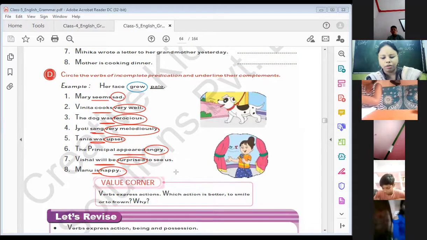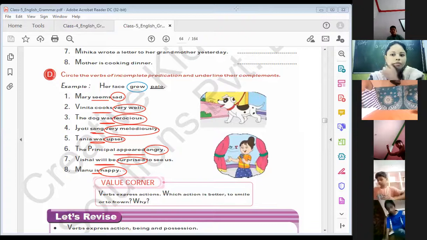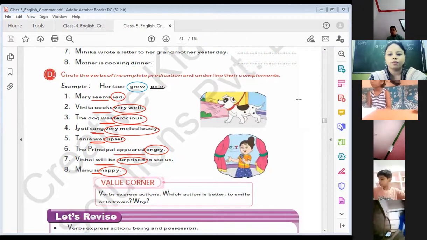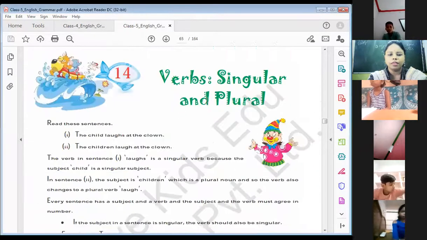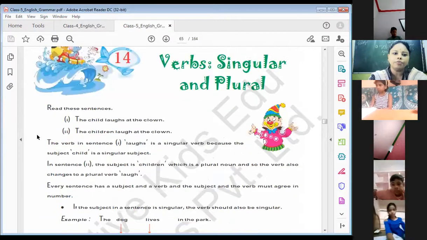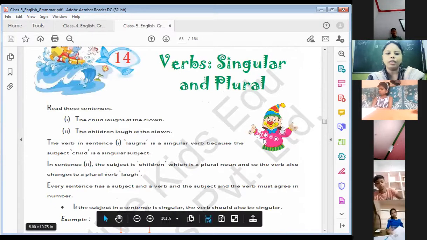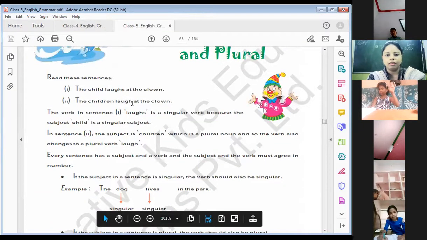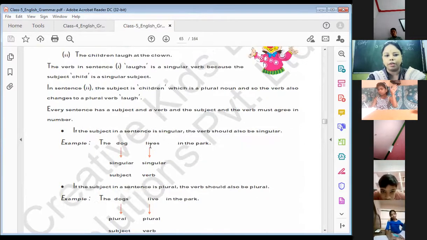Chapter 14, verb singular and plural. The child laughs at the clown. The children laugh at the clown. So here, laugh and laughs, we can see two differences. Here the difference is laugh and laughs. Why? Because of singular and plural, these differences are coming.